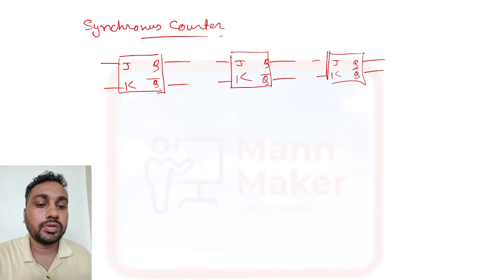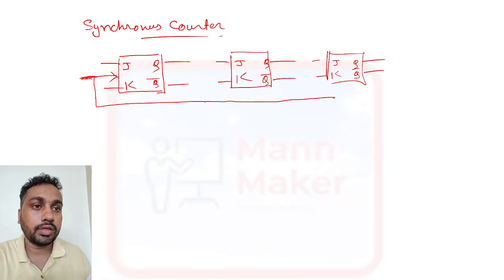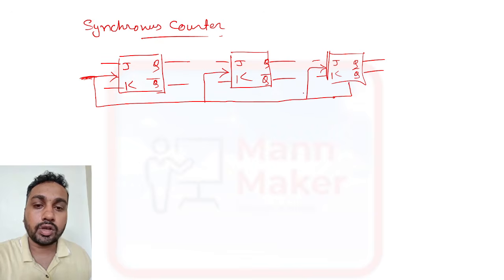As I told, it uses one clock, which means all flip flops need a clock signal here. So we need to put a clock here also, and here also.